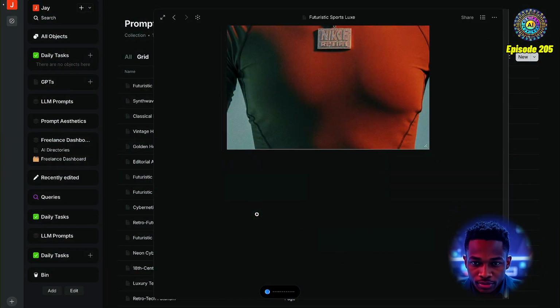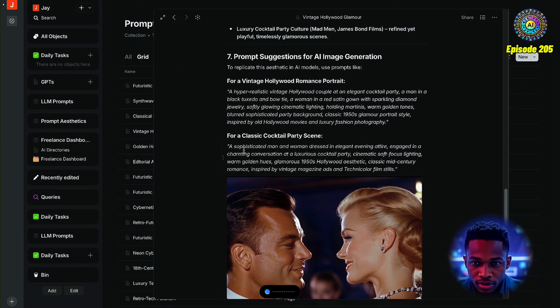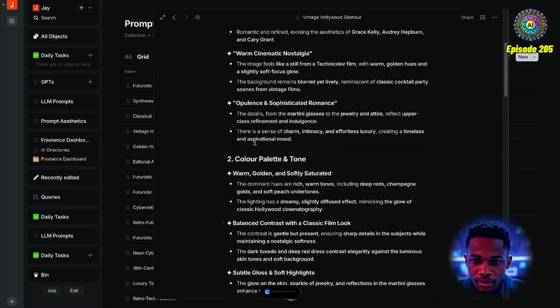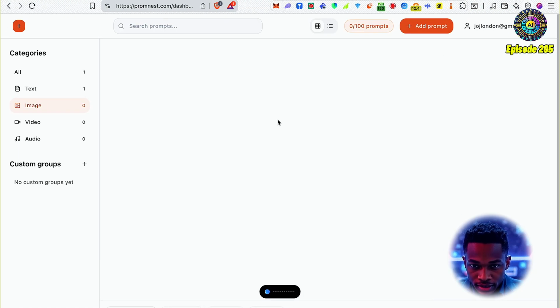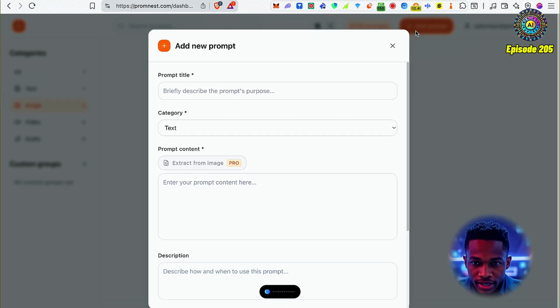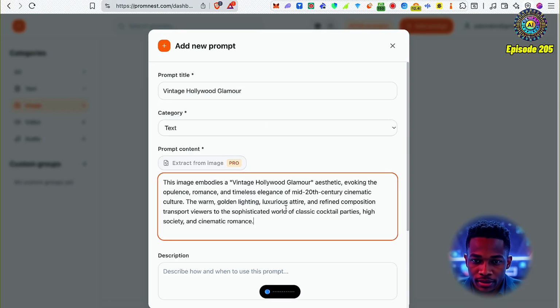Got futuristic sports lux, which is another image one. I'm going to go with, let's go with this. Okay, and then I'm going to click add prompt. Say, what's this called? Vintage Hollywood Glamour. Cool. And then I'll just paste it here.